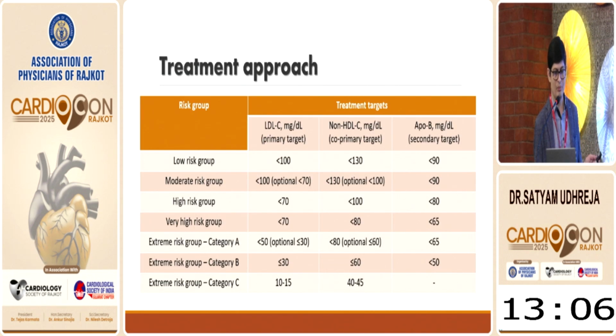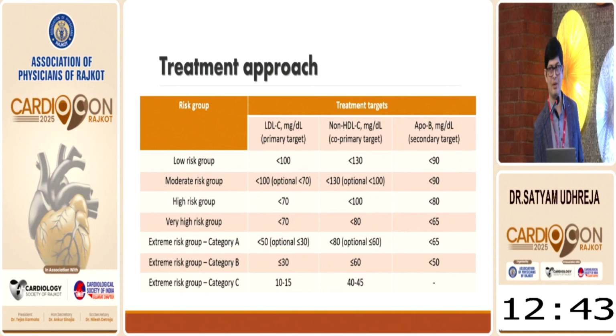So, the treatment approach is: for low and moderate risk, the LDL target is 100. From the high risk group and very high risk group, the target of LDL is 70. Extreme risk group A, the target is 50. Extreme risk group B, the target is 30. And even in extreme risk category C, the target is 10 to 50 milligram per deciliter.